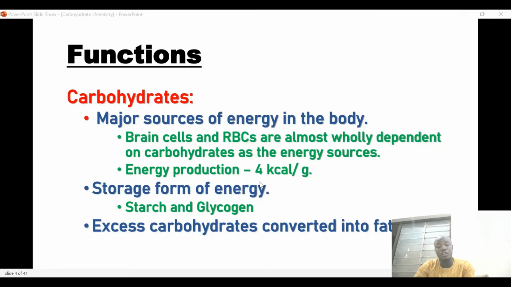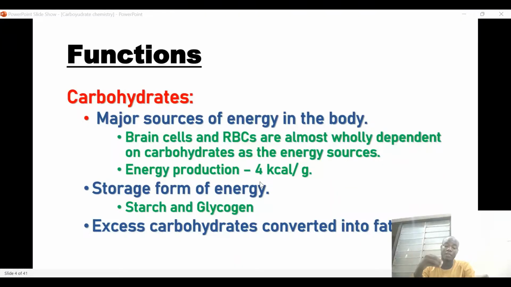Generally, if we eat and generate a lot of energy in our body, and there is extra glucose or extra carbohydrate that is not needed to further generate energy, it needs to be stored.